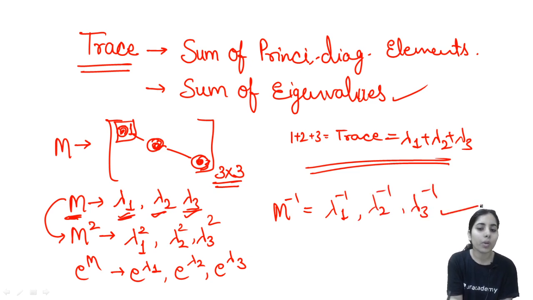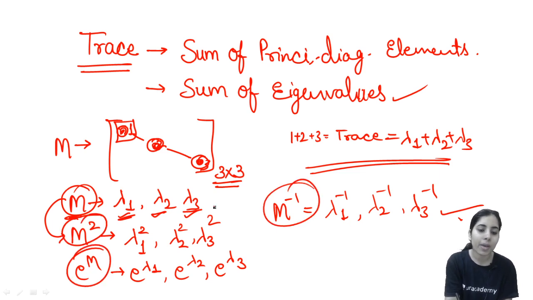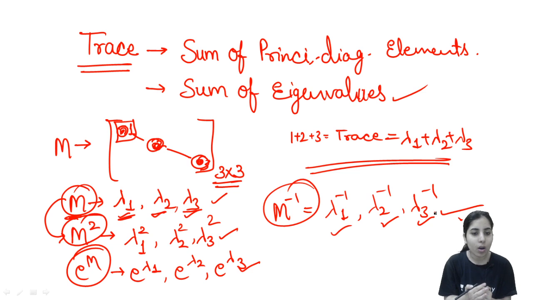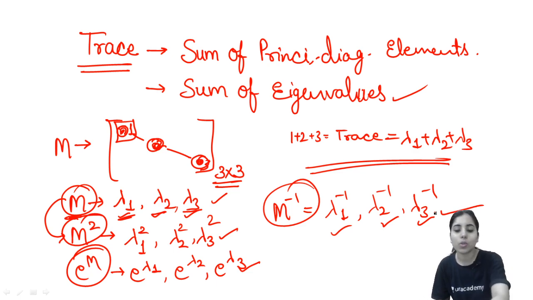So what we are observing from here? We are observing that as we make changes in the matrix, converting this matrix to the other matrices, in a similar way the form of the eigenvalues also gets changed, and that's how we get the eigenvalues corresponding to the new matrix which we have formed from the actual one. Are these concepts clear to everyone? Because these are the concepts you need to use to solve that question.